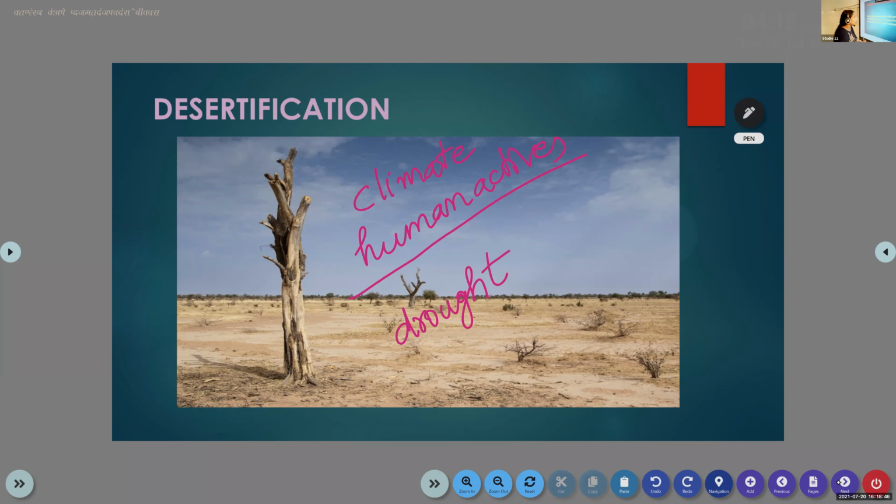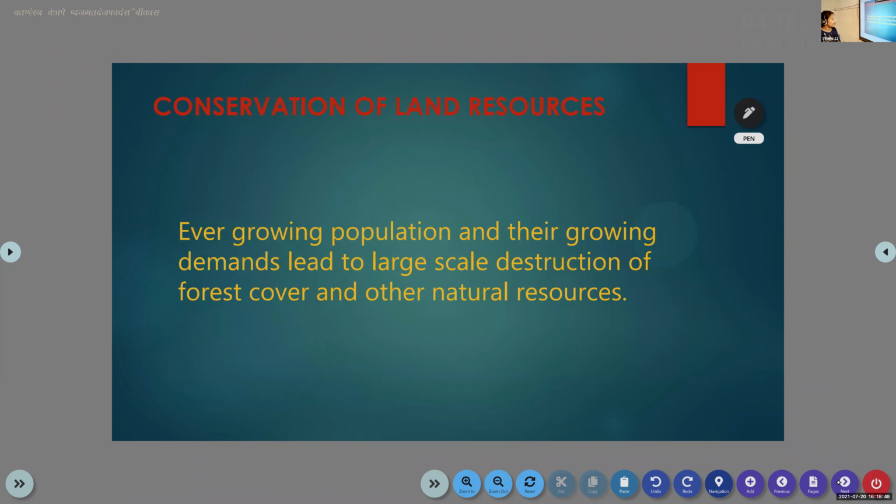How can we overcome all these things? How can we conserve our land resources? We already said that the ever-growing population and their growing demand lead to large-scale destruction of forest cover and other natural resources.